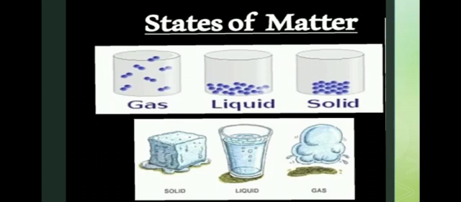First, solid, liquid, gas. In solid, molecules are very closely arranged. Solids are incompressible. They have definite shape, size, volume. Example: ice, stone, apple, wood. These are all solid particles.